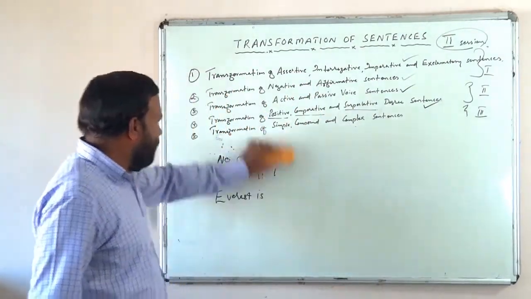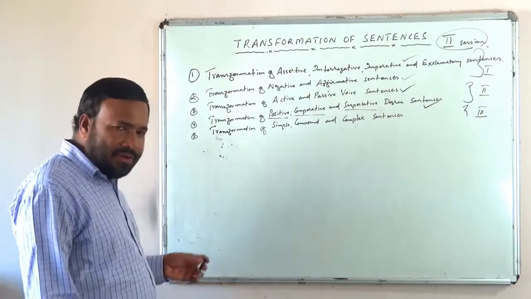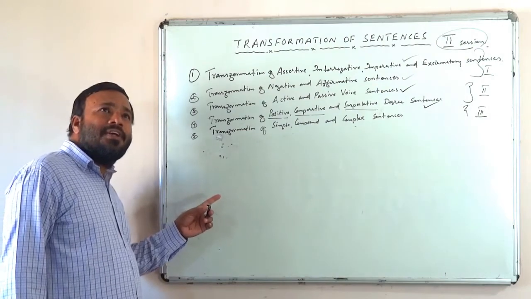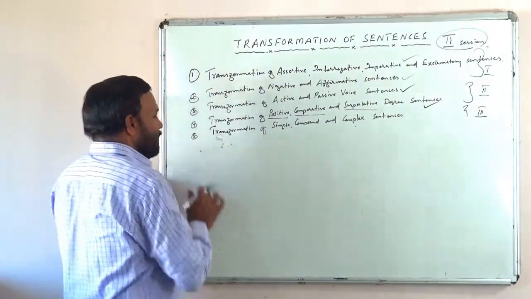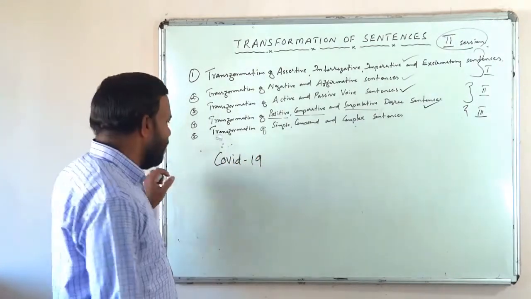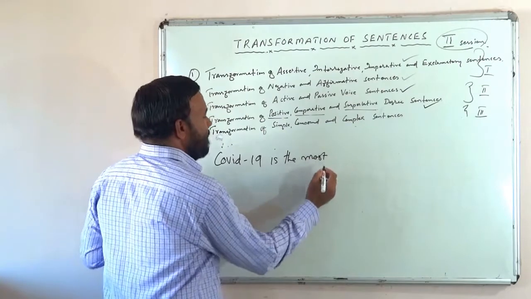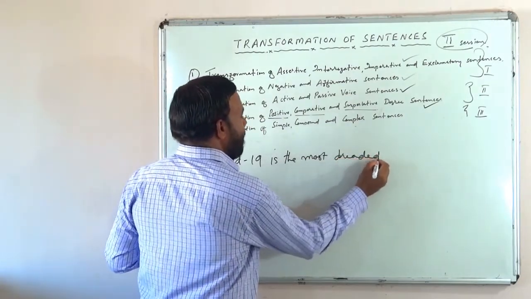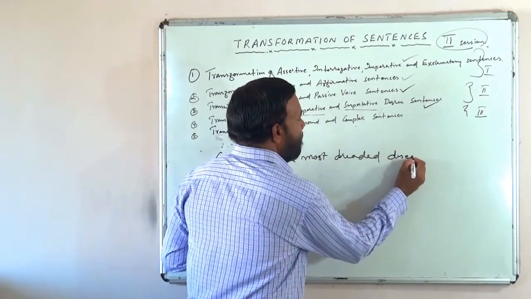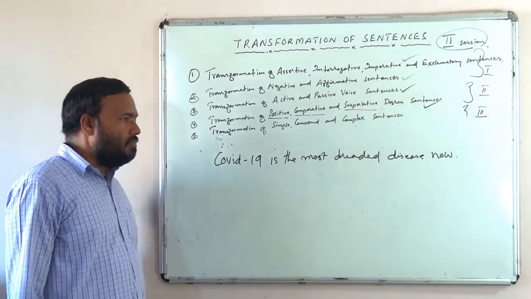The more we practice, the better. This is the time of COVID-19, so we can never forget coronavirus and COVID. So let us take this sentence. COVID-19 is the most dreaded disease now.